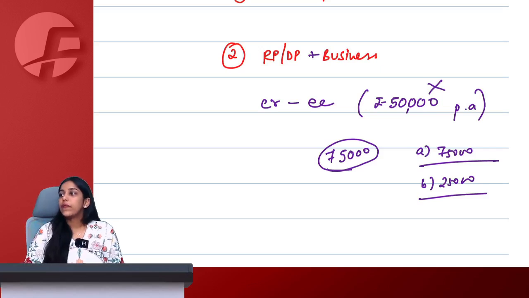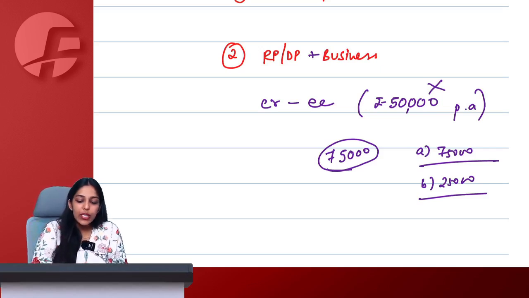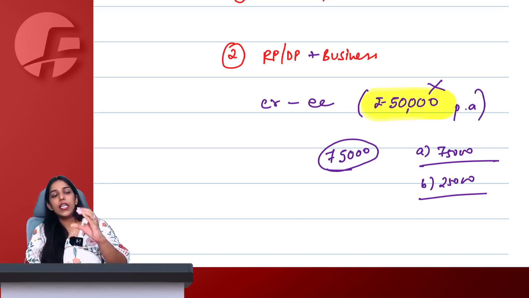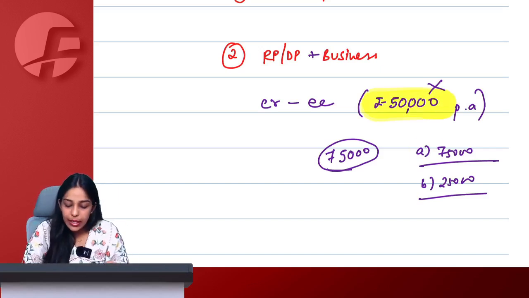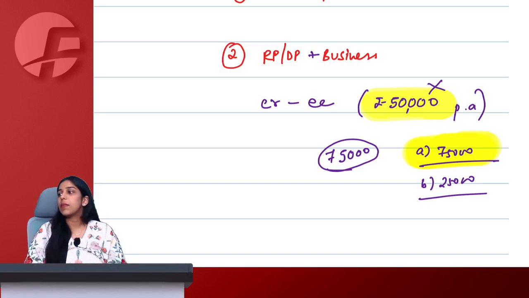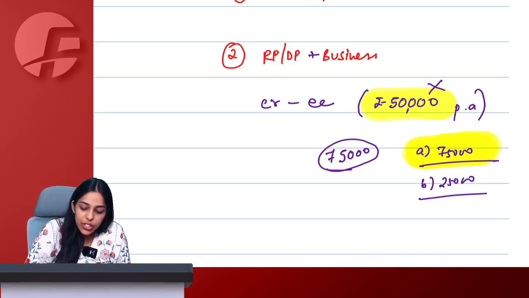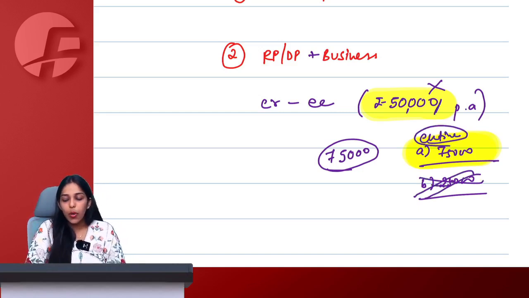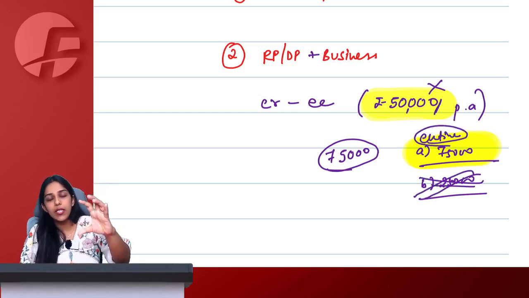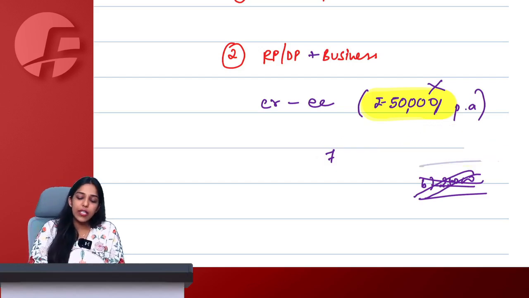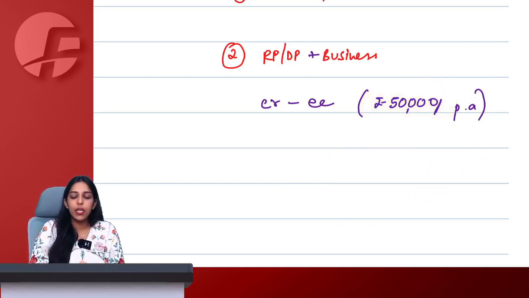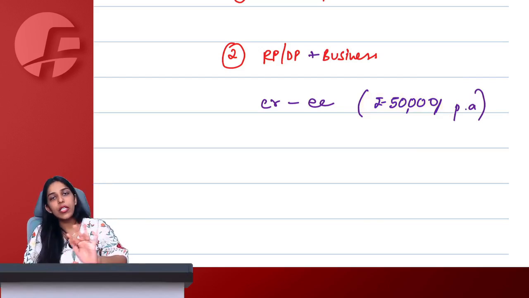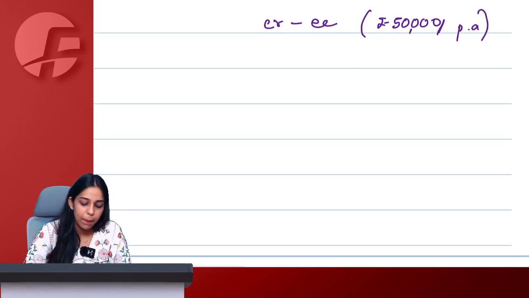Very good. Ma'am, 50,000 is a checkpoint. If you breach the checkpoint, then the entire amount will become supply. It is not that whatever is above 50,000 will only be considered as supply. No, the entire 75,000 will become supply if you are breaching the limit of 50,000. Up to 50,000, if employer is gifting anything to employee, it is not considered as supply. Okay, ma'am.